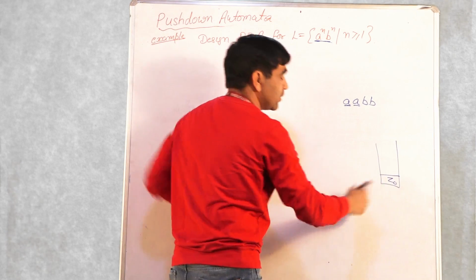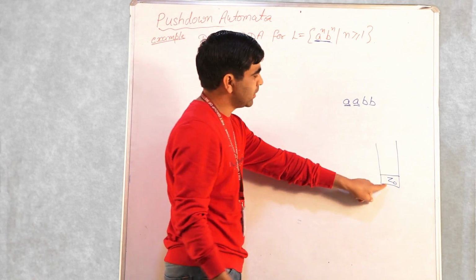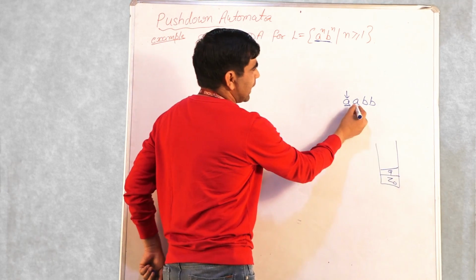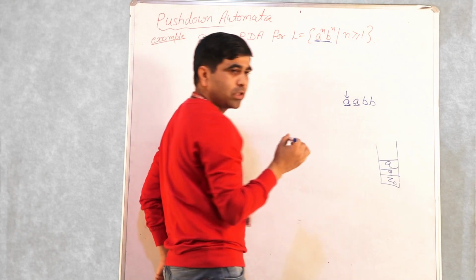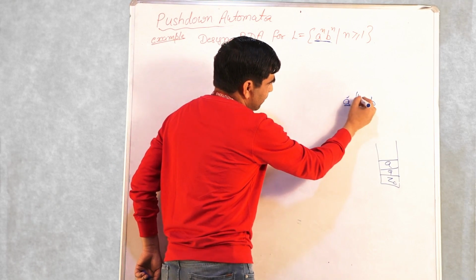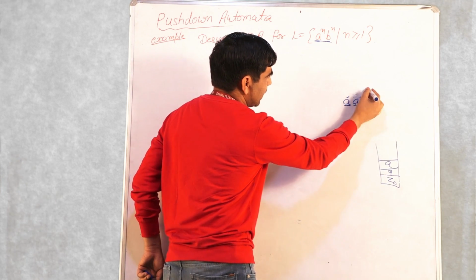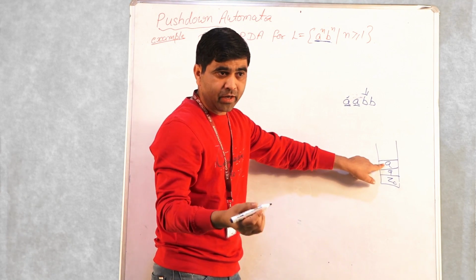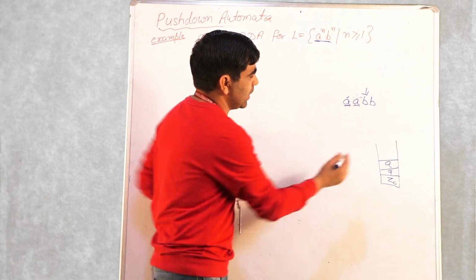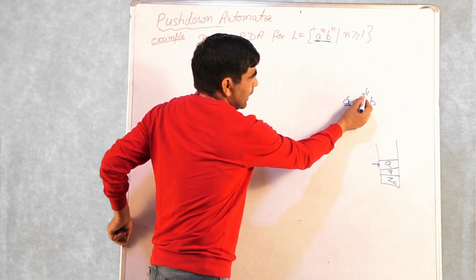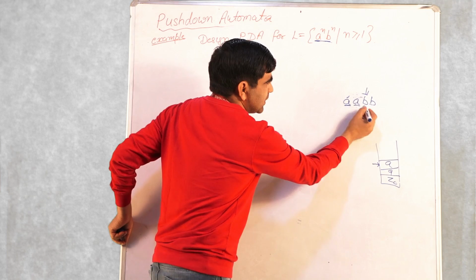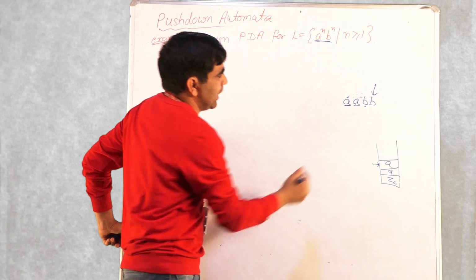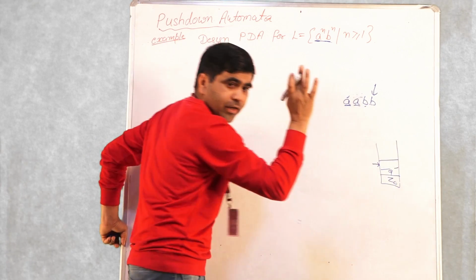So let's suppose Z0 is the initial stack start symbol, and then once I get an A, I push it onto the stack, then I get another A, I push it onto the stack. But when I start getting B, I remove one corresponding, matching A from the stack. After reading one symbol, the input read pointer is moved one step towards the right, and then the top element is deleted. This is my logic.